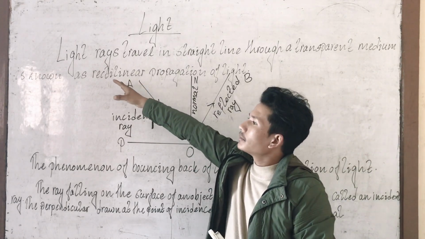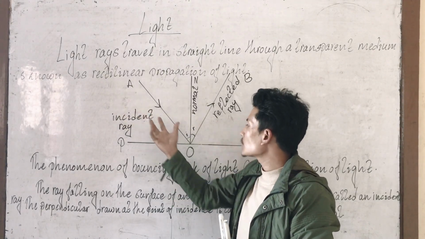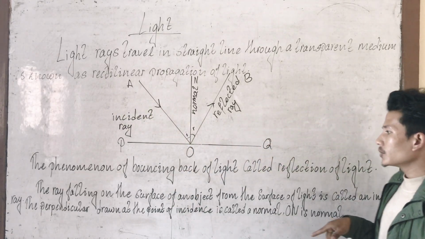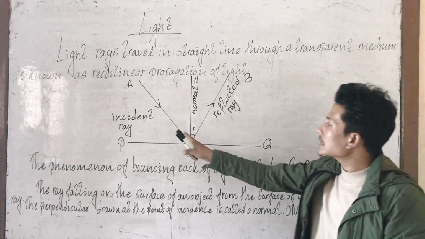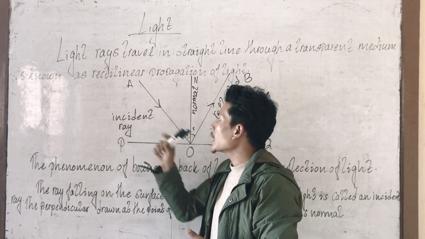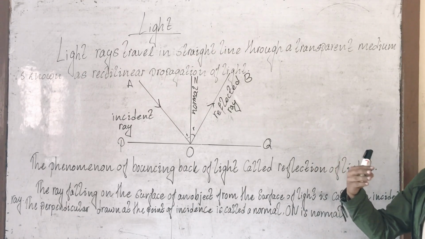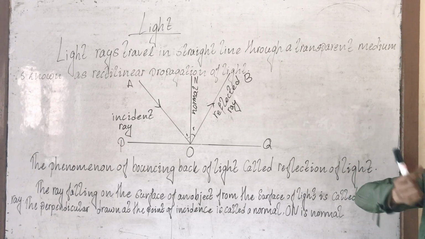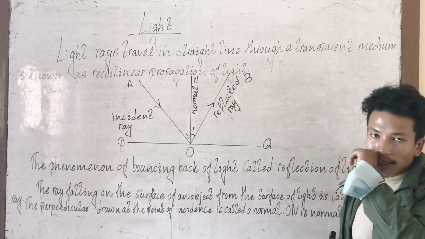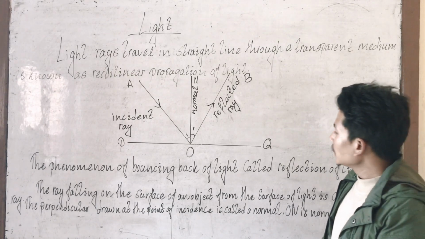The ray that comes from the source of light, which gives the light, onto the surface of any of our objects, that ray, this ray AO, is known as incident ray. Okay? For example, the light from the sun that is falling on the surface of the Earth, that ray of light is known as incident ray. It always travels on a straight path. Okay?